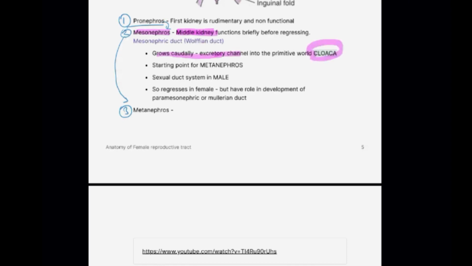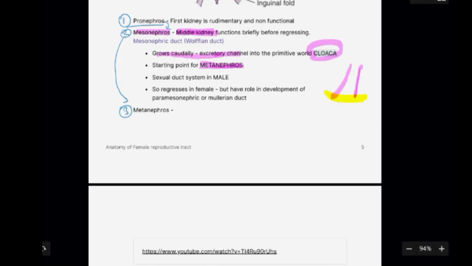Okay, so the cloaca is a place where you have the opening of the urinary canal and the gastrointestinal canal. So this connection of the urinary canal to the outside world is called the cloaca, and that is done by the mesonephros. Okay, and it is the place where metanephros starts to develop.